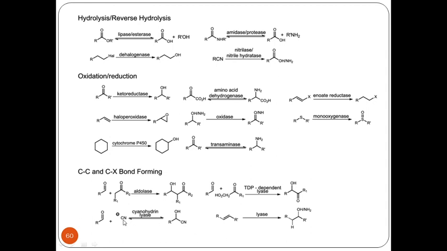Here CN minus will attack the carbonyl carbon in the presence of cyanohydrin lyase to give me a hydroxy cyanohydrin. In the presence of an aldehydic system and a long chain ketonic system, TDP dependent lyase can give an alpha hydroxy ketone system. That is, an alcoholic system is present over here.